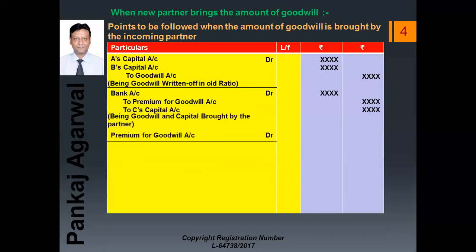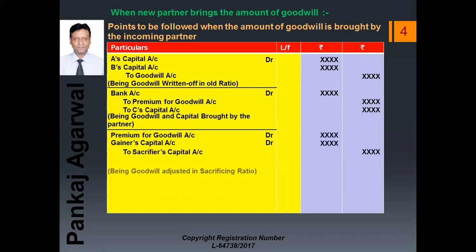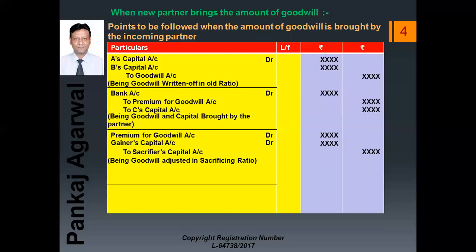So next entry will be premium for goodwill account debit, gainer's capital account debit to sacrificer's capital account, and the amounts will be written as per, being goodwill adjusted in the sacrificing ratio. The next or last entry, it may be there that whenever it is stated in the question that the goodwill brought by the new partner is withdrawn by the old partners, in that case we will write A's capital account debit, B's capital account debit to bank. This goodwill is withdrawn either fully or partially.